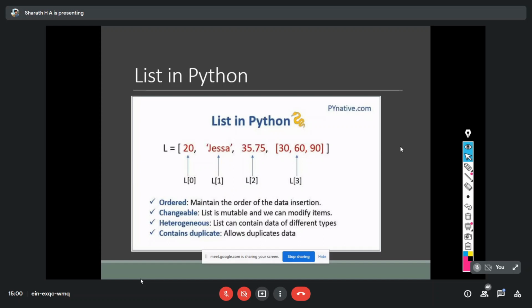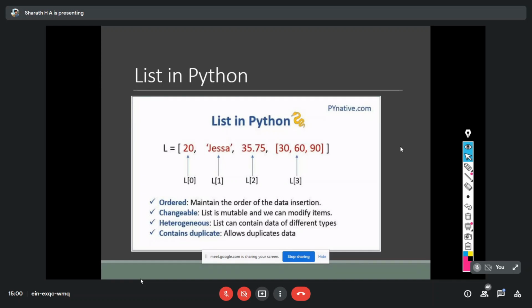At the third index, which is actually the fourth element in the list, the element is again a list. In that list we had 3 items: 30, 60, and 90. So that means we can store any sort of data within a list.